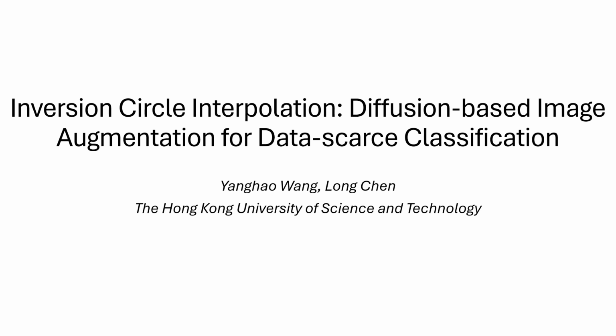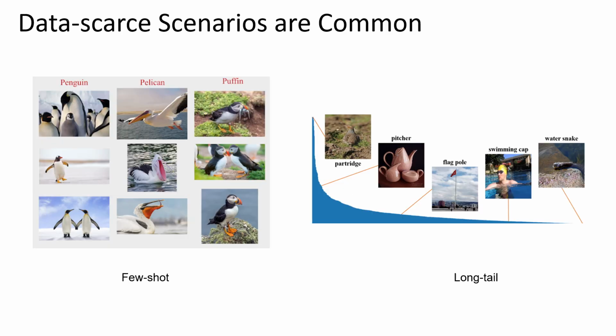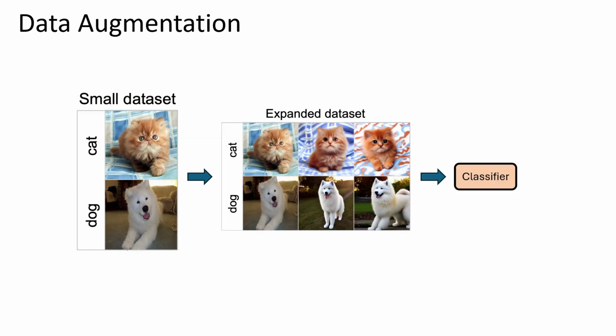Hi everyone, this video is for presenting our new work, Inversion Circle Interpolation, Diffusion-based image augmentation for data-scarce classification. We all know that data is very important for data-driven deep neural networks. However, data-scarce scenarios are very common in the natural world. For some rare categories, we can only get a few images.